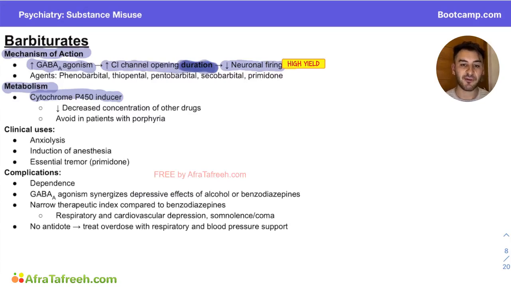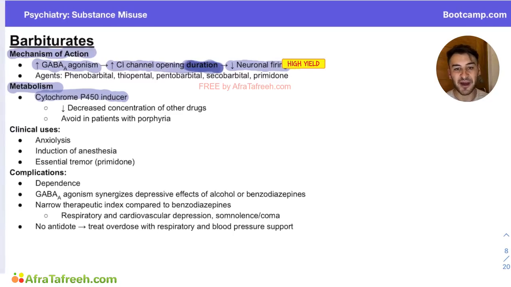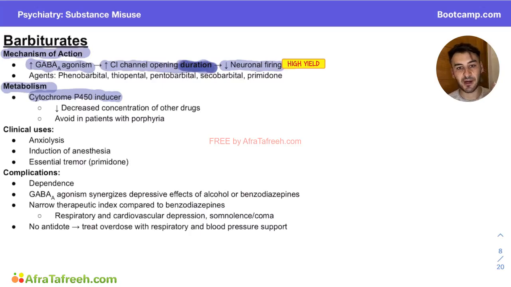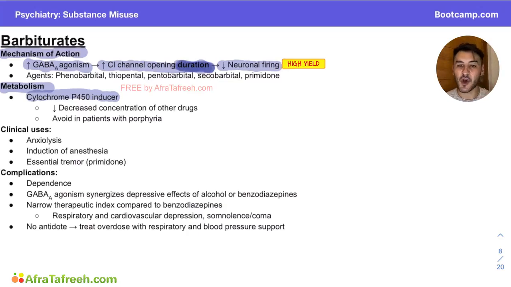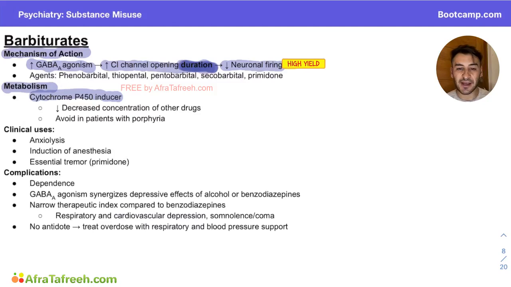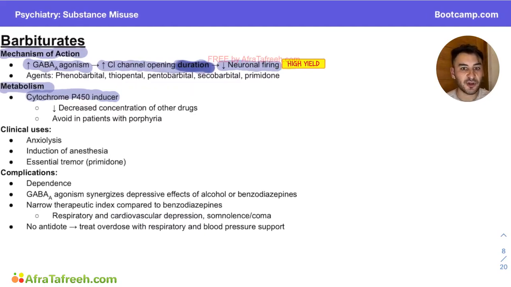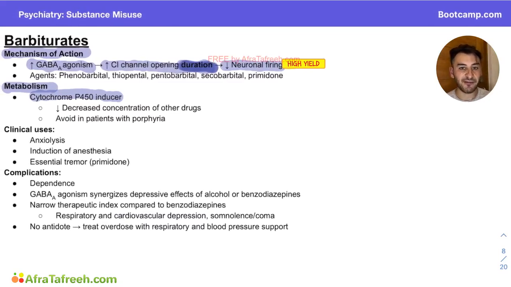We know that CYP450 is responsible for the metabolism of warfarin. So if you gave a barbiturate to a patient, their CYP450 complex is going to be like, let's get busy, let's start metabolizing all the warfarin in the body. So all of a sudden, you have all the warfarin disappearing because CYP450 has been majorly induced by barbiturates. This patient's INR is going to go way down because they have no more warfarin in their body. So if they had a target INR of 2 to 3 because they were at clot risk, all of a sudden after this course of barbiturates, now they're really at risk of getting a clot.